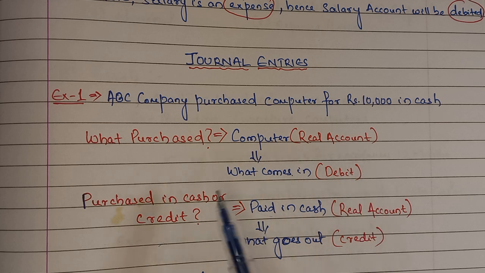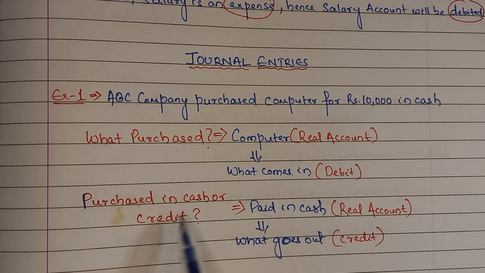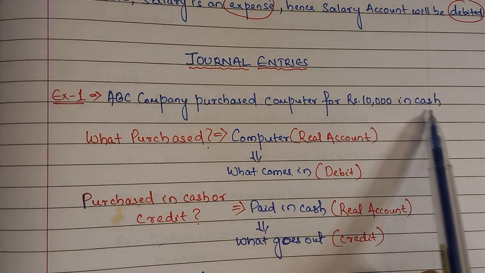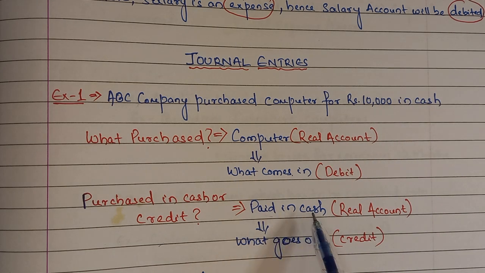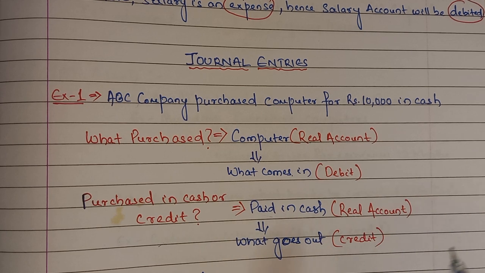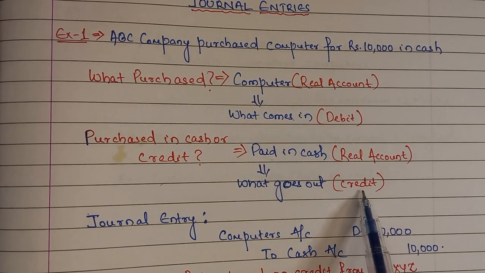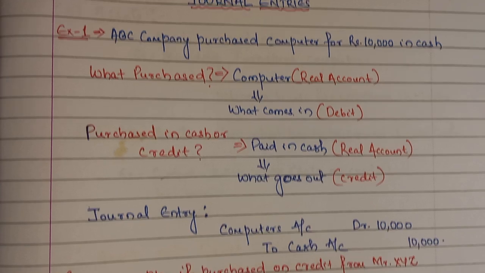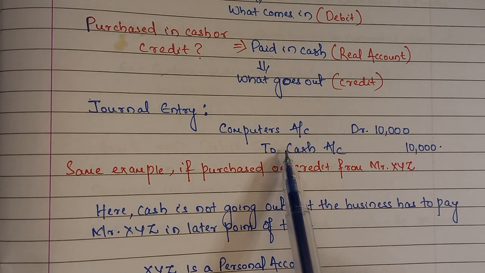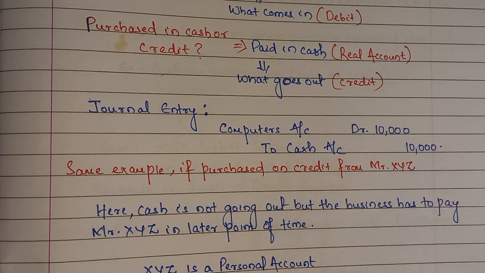So what comes in? It is debit. Correct? Now, purchase in cash or credit? If you see the transaction, it says that it is paid in cash. Correct? So if it is paid in cash, cash is an asset. It falls under real account. So cash is going out or coming inside? It is going out of the business. Correct? So what goes out is the credit. So what is the journal entry we are going to post? Computer account debit, what comes in, 10,000. To cash, what goes out, 10,000.